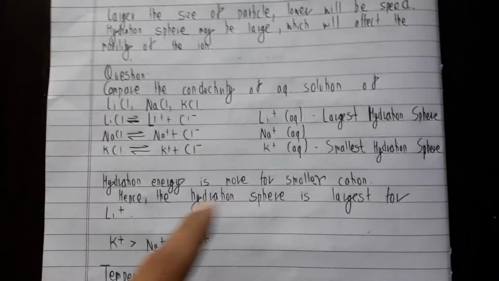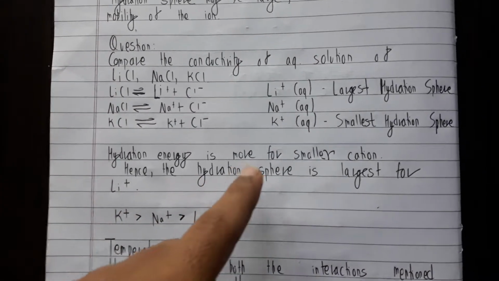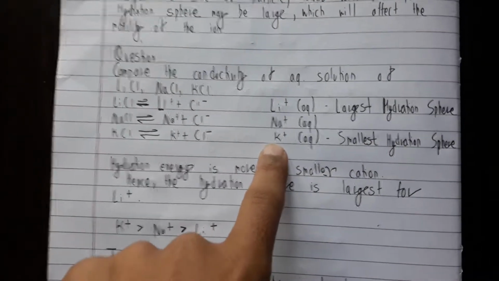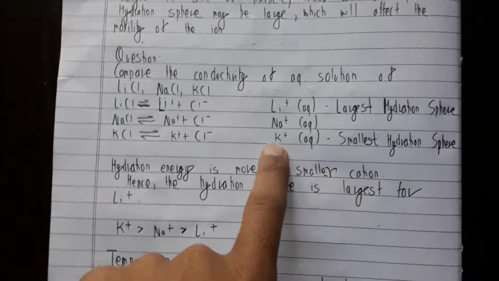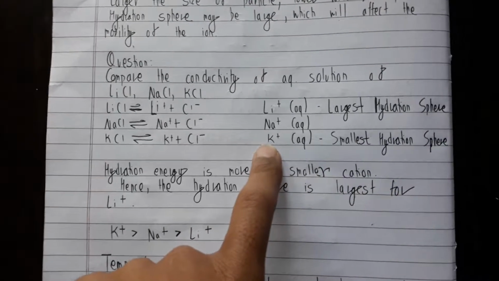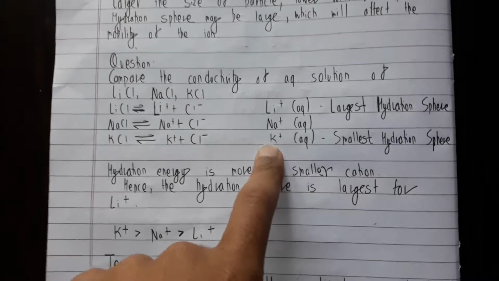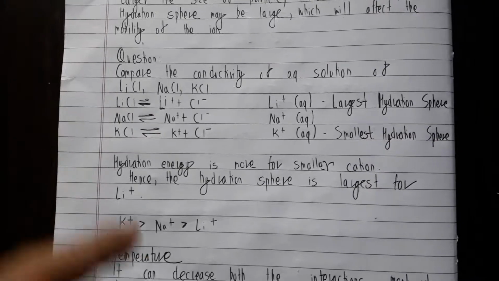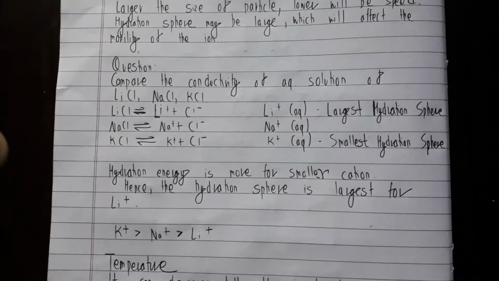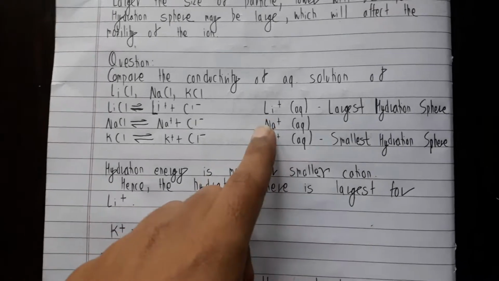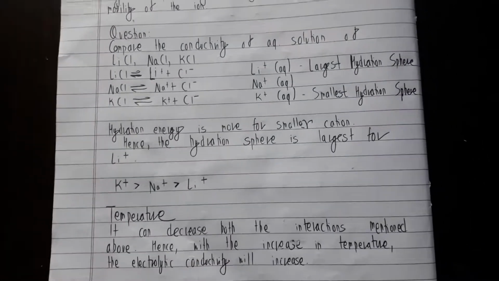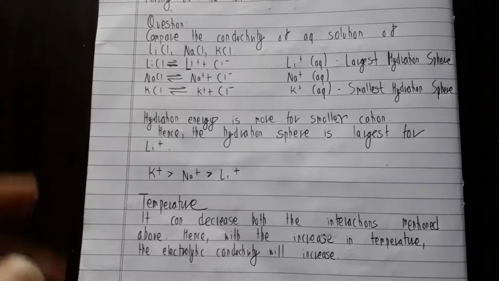Alright, so what you gotta keep in mind is that hydration energy is going to be more for smaller cations. In that case, yeah, I was right that potassium is the largest cation, but that does not necessarily mean that it will also have the largest hydration sphere. In fact, hydration energy is maximum for smaller cations, so they are going to have a larger hydration sphere. So lithium will have the largest hydration sphere, while potassium will have the smallest hydration sphere. That's just the opposite. And yeah, that's how the conductivity is affected.